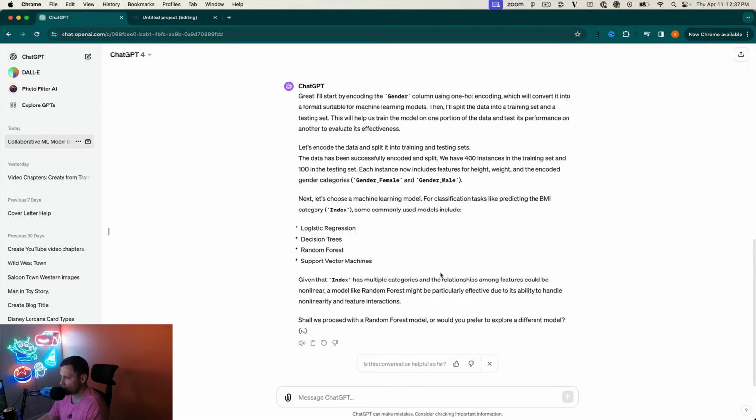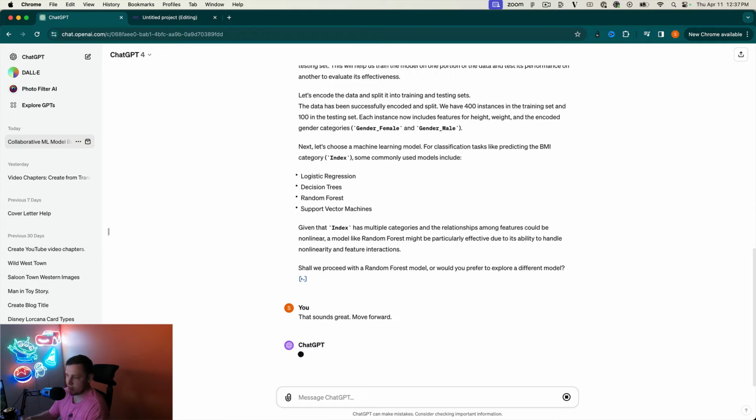Let's see. Given the index has multiple categories, the relationship could be nonlinear. A model like random forest might be particularly effective due to its ability to handle nonlinearity and feature interaction. I like the fact that it's telling me, hey, we think that random forest is going to be the way to go because of these reasons. I'm just going to tell it that sounds great. Move forward.